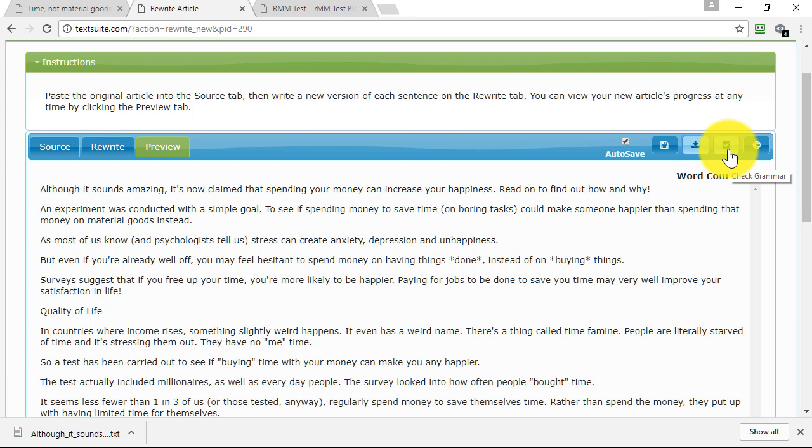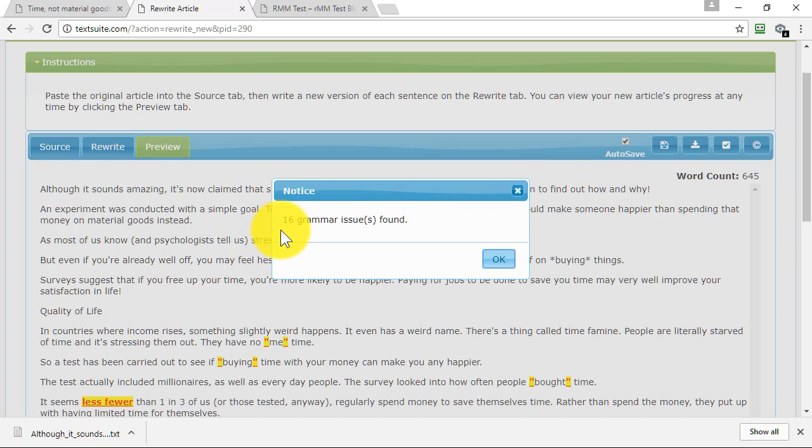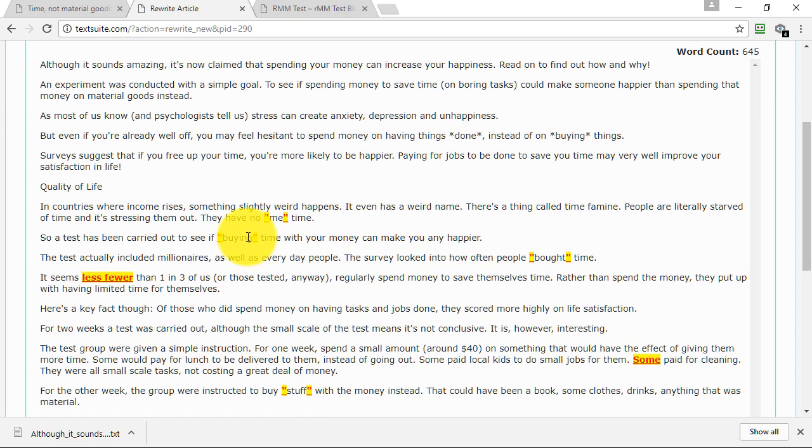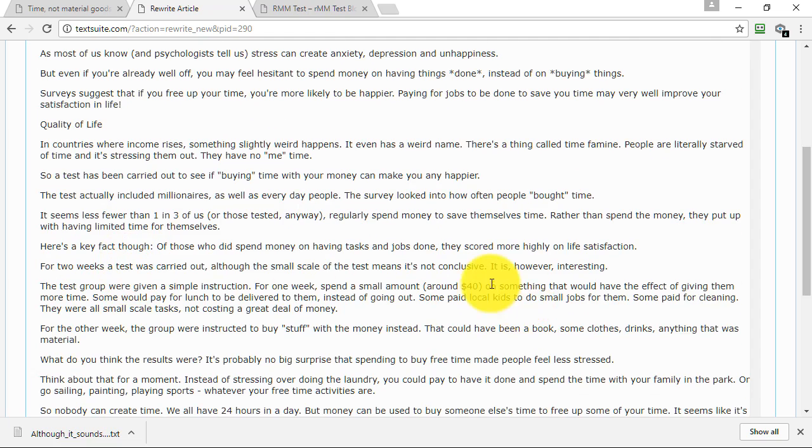This button allows us to do a basic check of the grammar of the article, but bear in mind that grammar rules do vary between the UK and the US and Canada and Australia and so on. The rules local to where you are may be slightly different to the rules for this particular check grammar facility. Now that's telling me that I've got some grammar issues, and what it's doing is highlighting them for me. So we've got like the speech marks and so on, which it doesn't like at all. That is certainly a mistake. It seemed less fewer, so I should have put just fewer, but I've left a word in there, so it's called a mistake, which is great.